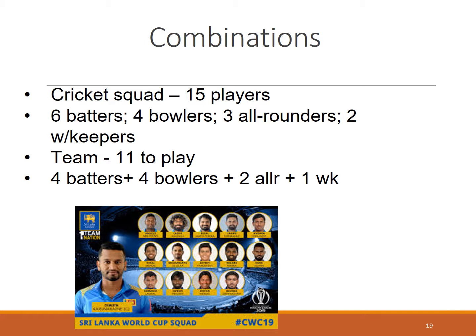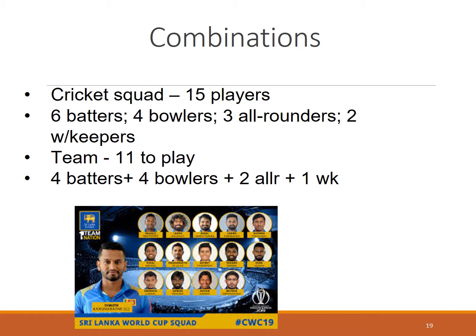Practically it can, but there is a different combination. Normally, if it is Sri Lanka, it will be 4 batters, 4 bowlers, 2 all-rounders and 1 wicket keeper. Normally the wicket keeper is also a batter. All-rounders can be bowling all-rounders or batting all-rounders. One of the batters also can be a part-time bowler. So this is the thing.